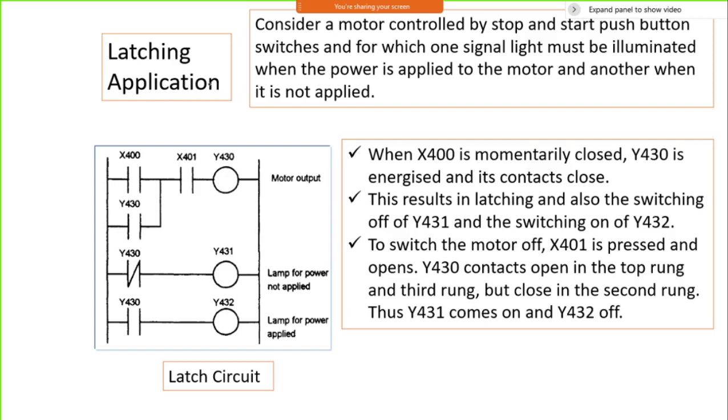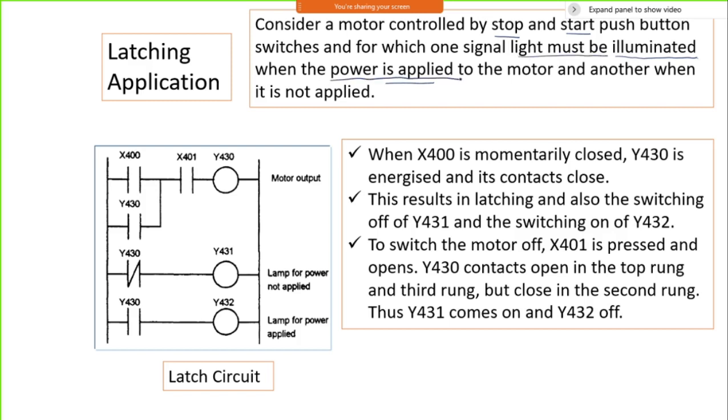Okay, so what is the basic requirement? Consider a motor controlled by stop and start button switches, for which one signal light must be illuminated when power is applied. Just look at it. That light must be illuminated under what condition?